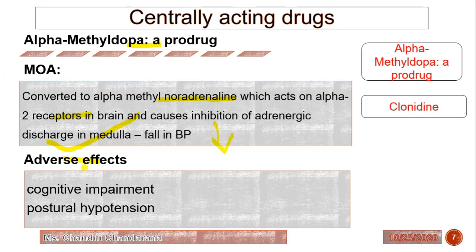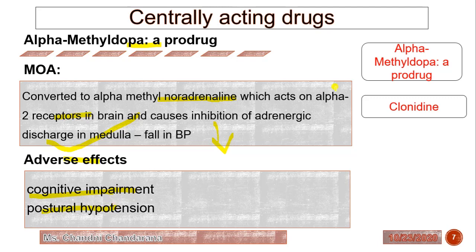Now these are the adverse effects of alpha methyl dopa. It will produce cognitive impairment. Now cognitive impairment means what? We can say it is a state of confusion. We can say the loss of memory or attentiveness, or trouble understanding or making sense, or difficulty in recognizing people, places or things. So this type of side effect it will produce, or it will produce postural hypotension.